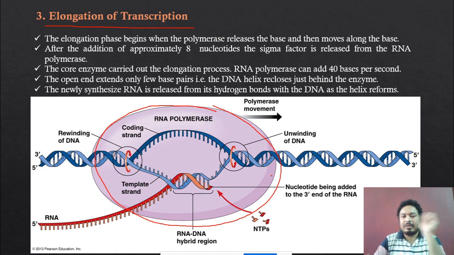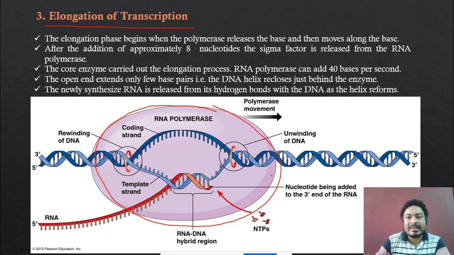Now see, here a question: you discussed the DNA polymerase 3, and we will discuss the DNA polymerase 1. DNA polymerase 1 and DNA polymerase 3 cannot unwind the DNA, because for unwinding of the DNA, a separate enzyme is needed. The separate enzyme is called DNA helicase.